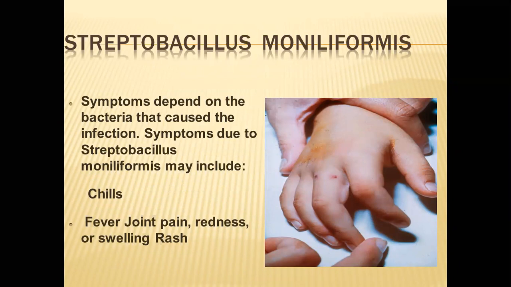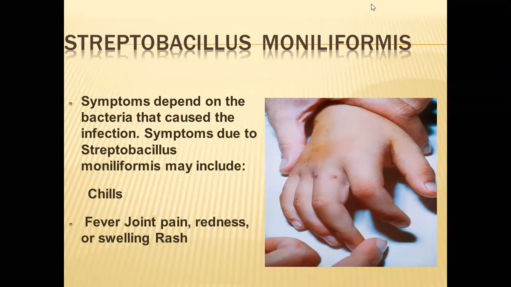Next, Streptobacillus moniliformis. Then the second microorganism is Streptobacillus moniliformis. So symptoms depend on the bacteria that caused the infection. Symptoms due to Streptobacillus moniliformis may include chills, fever, joint pain, redness or swelling, rashes.